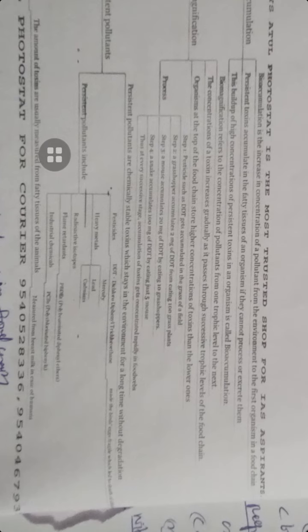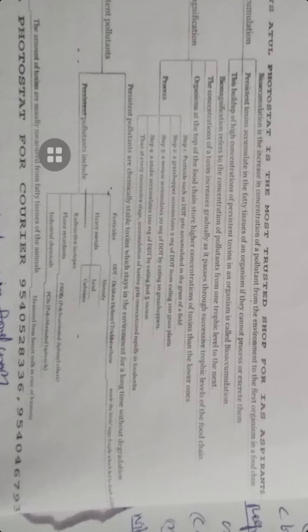So toxins accumulate in the fatty tissue of the organism if it cannot process them, and building up a high concentration of persistent toxins in an organism is called bioaccumulation. Biomagnification refers to the concentration of pollutant from one trophic level to the next trophic level.